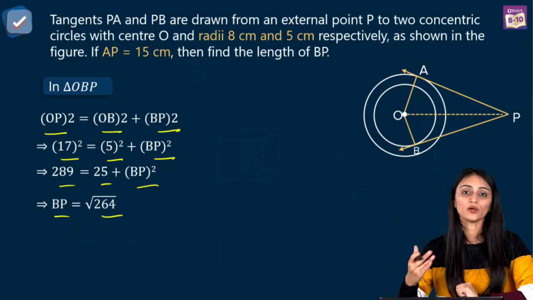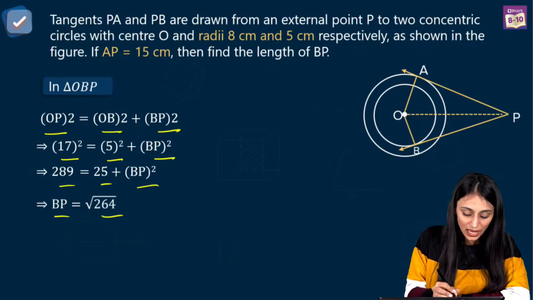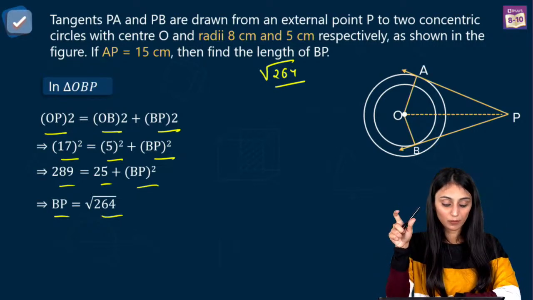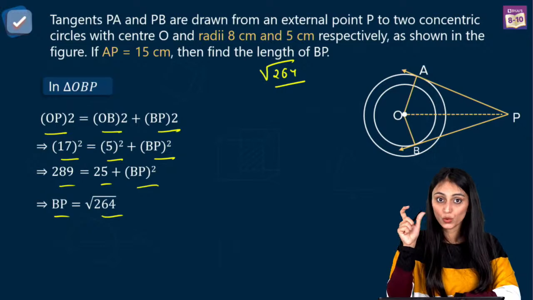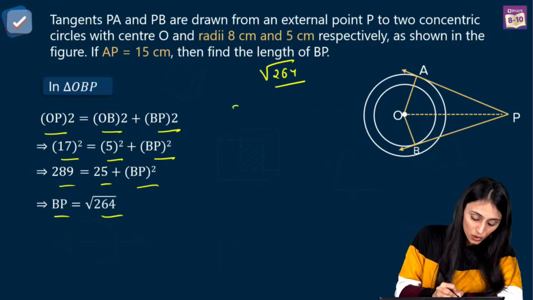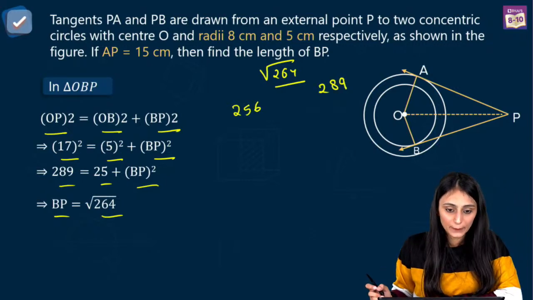So this will help you later on also when you go for the competitive exams. Okay, let's take a look at this. We have root 264, right? Now think of the numbers which are closest to 264 and are perfect squares, right? So we know it's 256 and we know it's 289, correct?